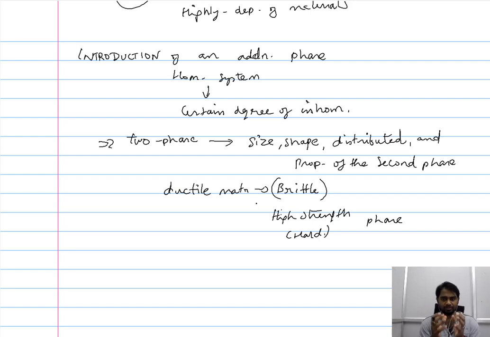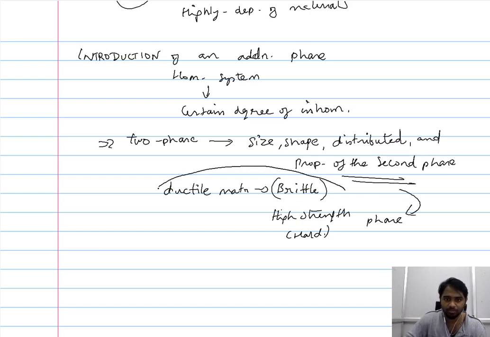So generally in a two-phase system, you have a ductile matrix and a high strength hard phase that is introduced in order to enhance its properties. Since the overall properties depend on the size, shape, distribution, and the properties, this combination takes care of the property of the second phase.